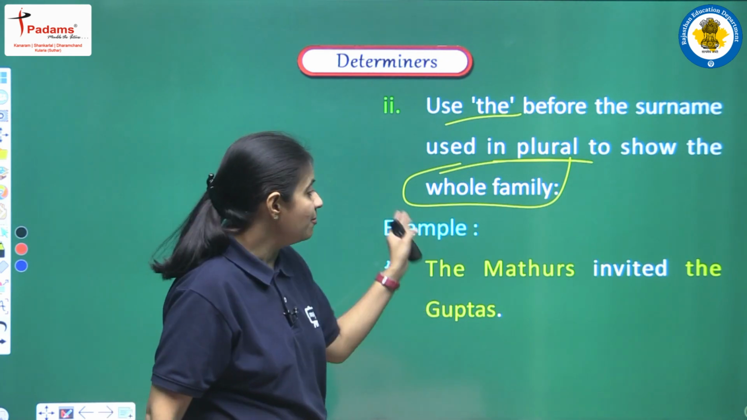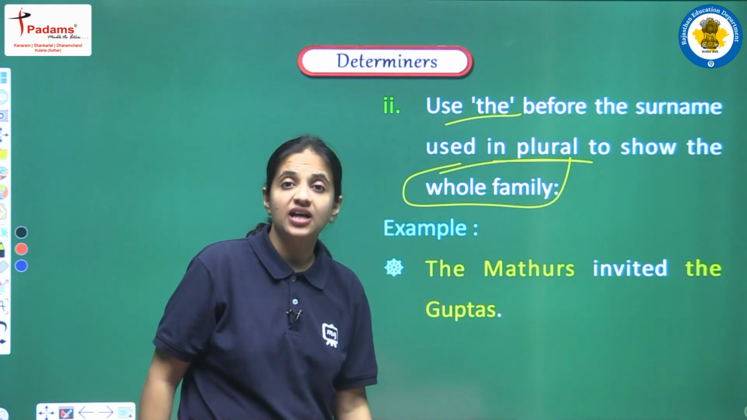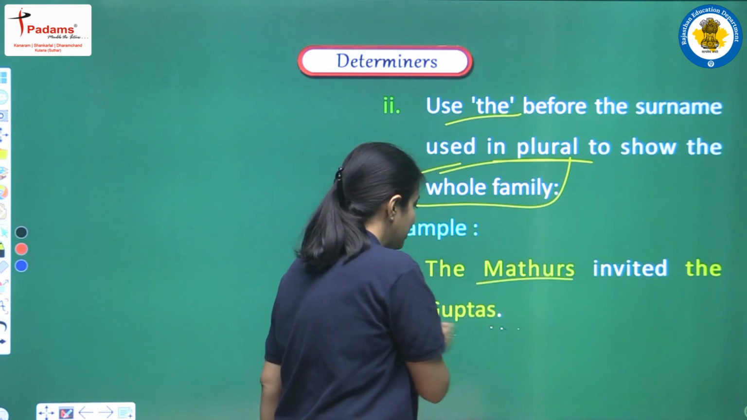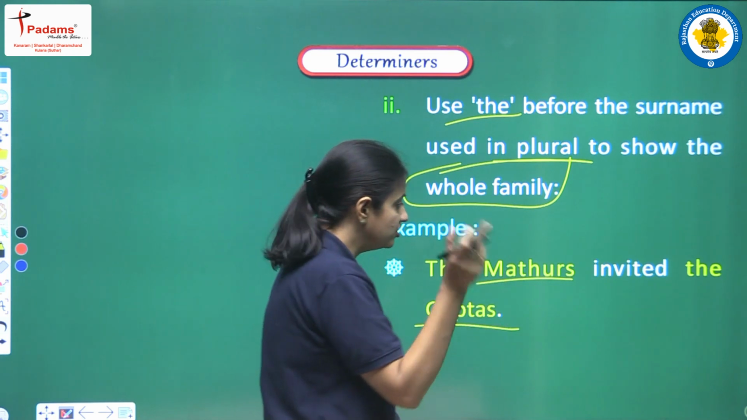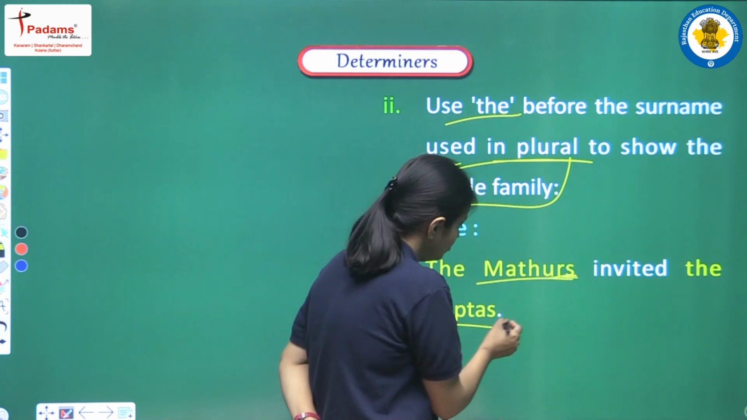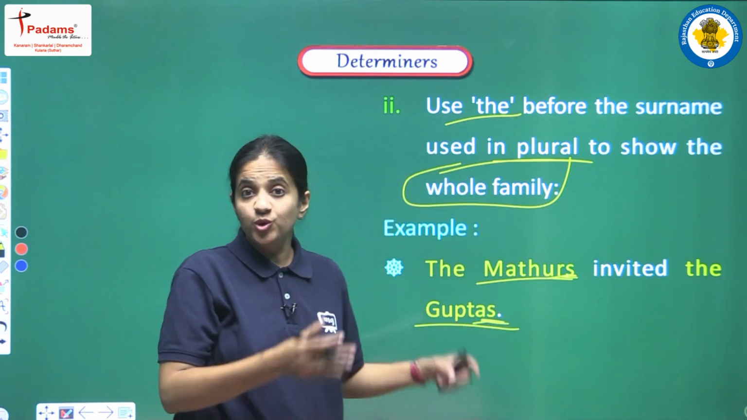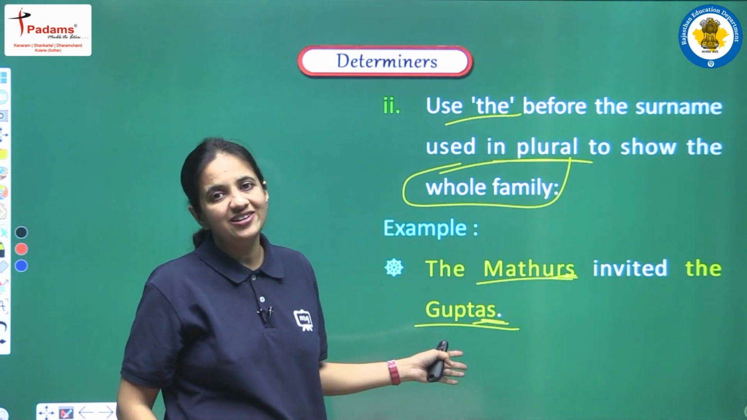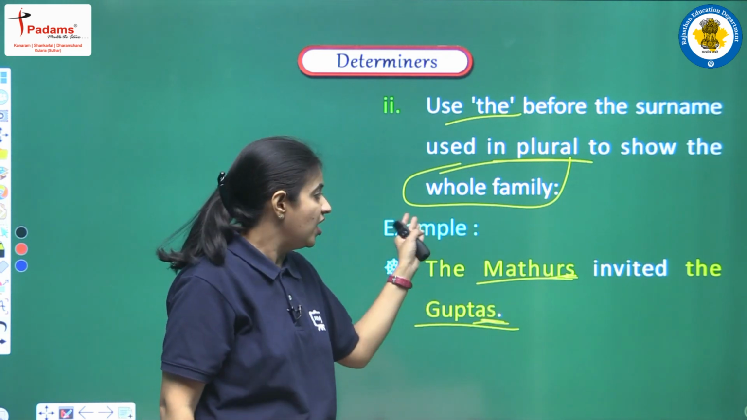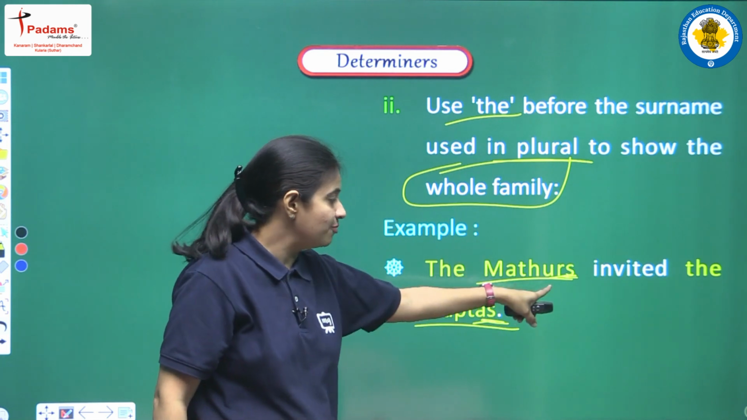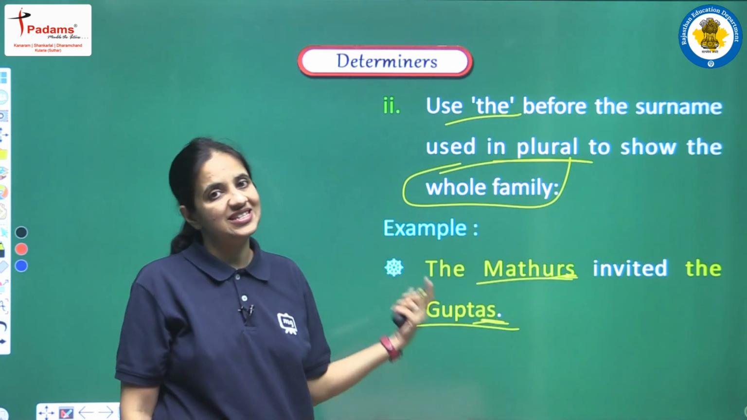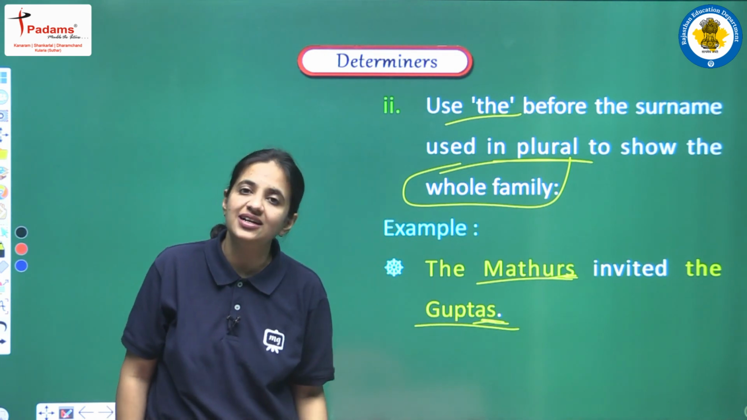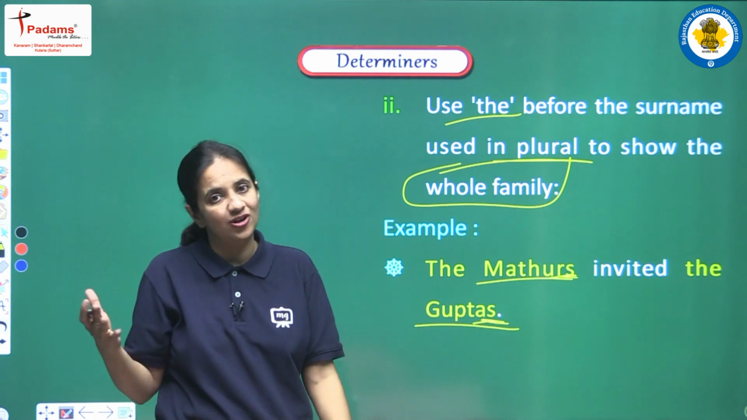Let's see. The Mathurs invited the Guptas. So here Mathurs and Guptas, yes, they are proper nouns, but we are having the article here. Why? Because one thing that we have to observe, both the words are in plural form, right? And here we are trying to show the whole family, and we are saying that the entire family of Mathurs invited the entire family of Guptas. So yes, in this matter we can use the article before proper nouns also.